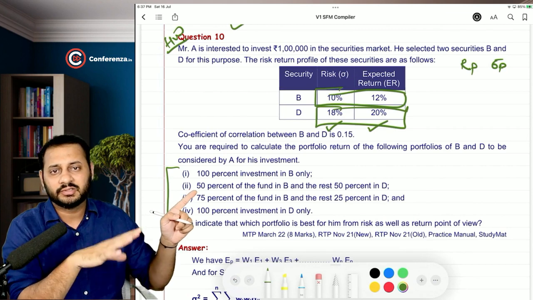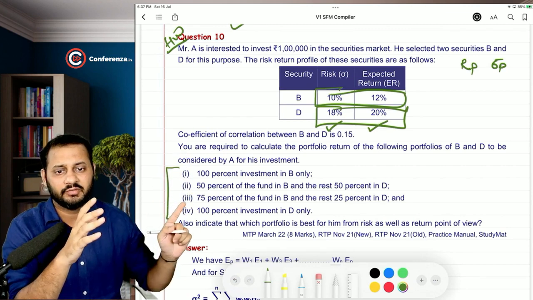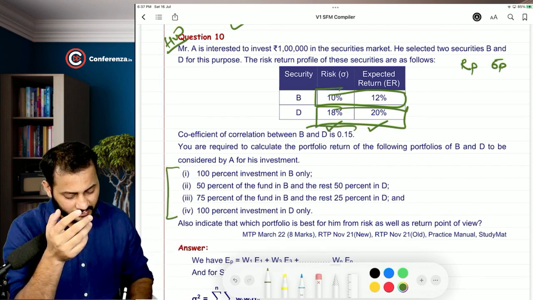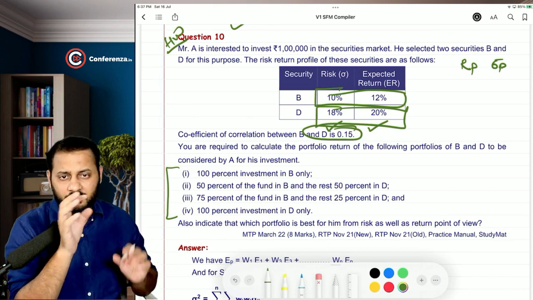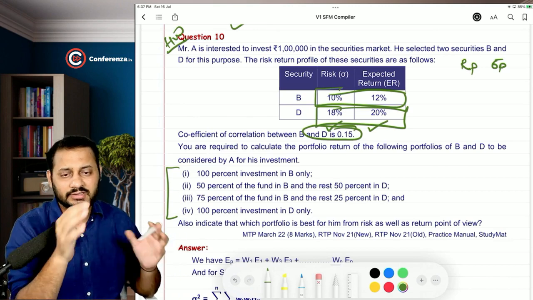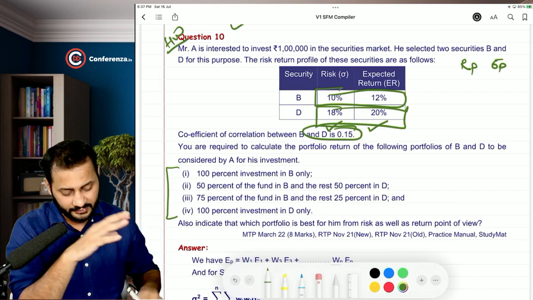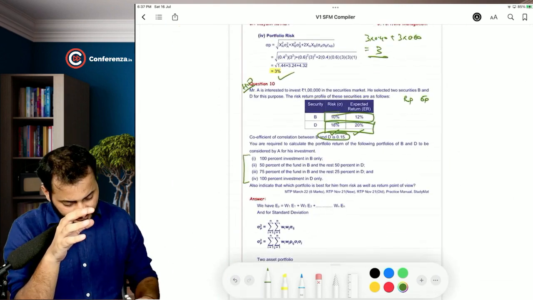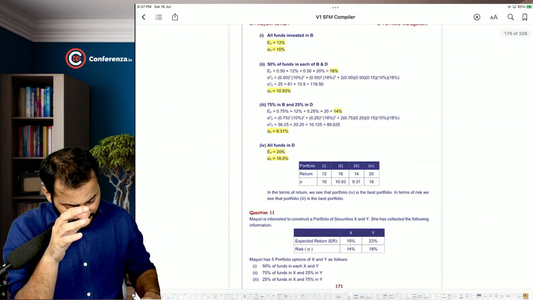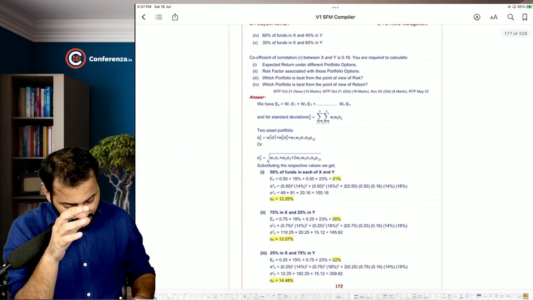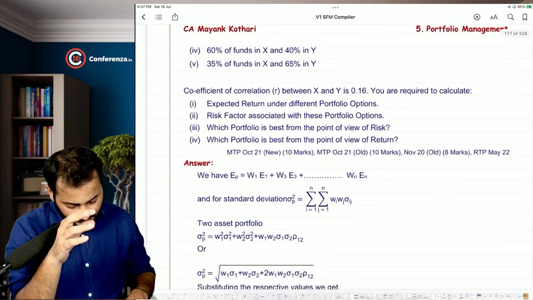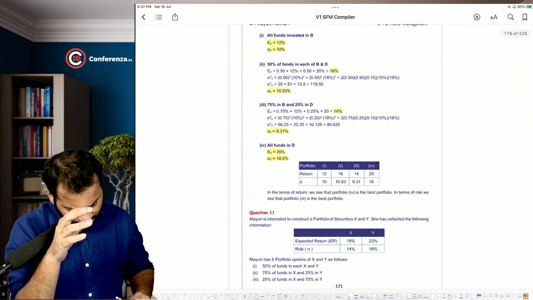50% in B, 50% in D, weighted average. 75 in B and D, weighted average. And then you have been given the correlation coefficient also. Put the figures in the formula, you will get the answer. That's it, nothing more to learn about it. Question number 10 I am considering completed. Question number 11 as well, I think, but let's have a look at that.